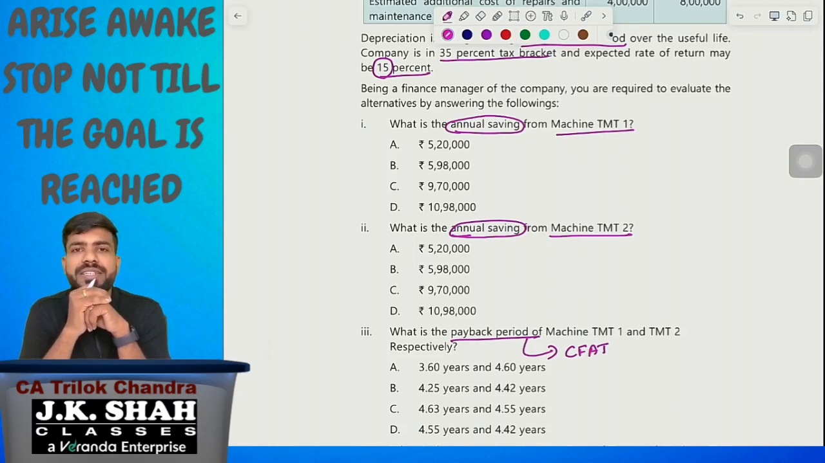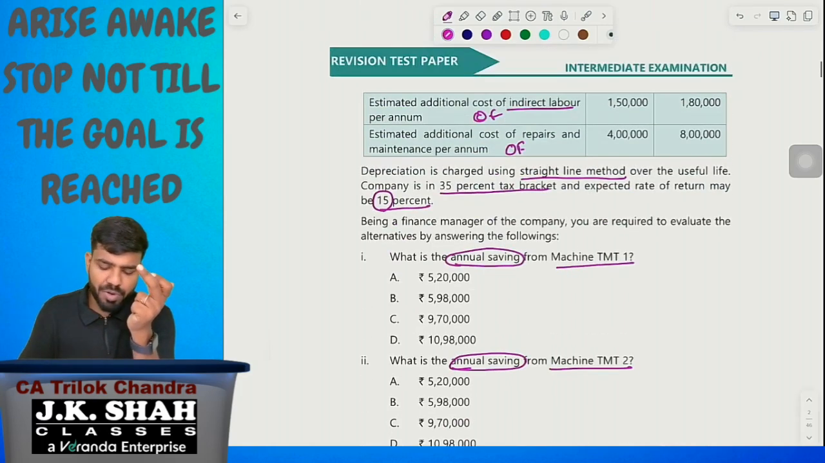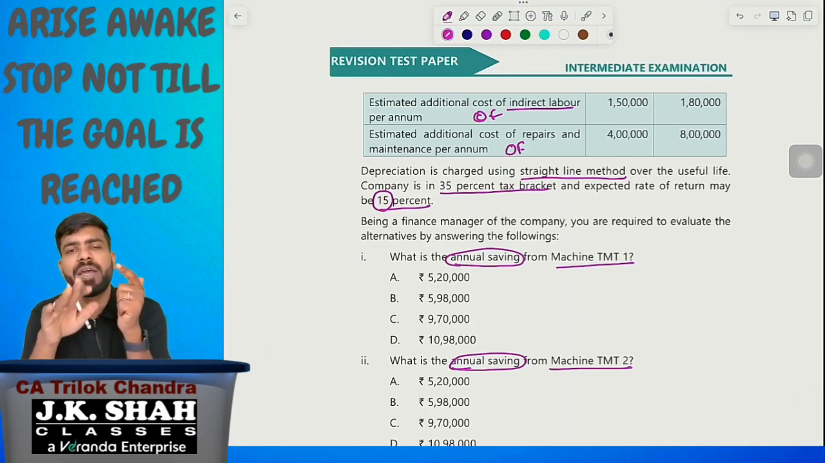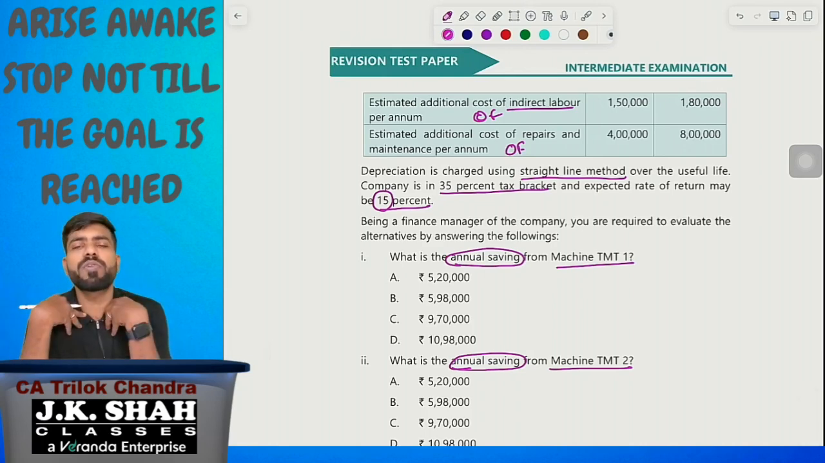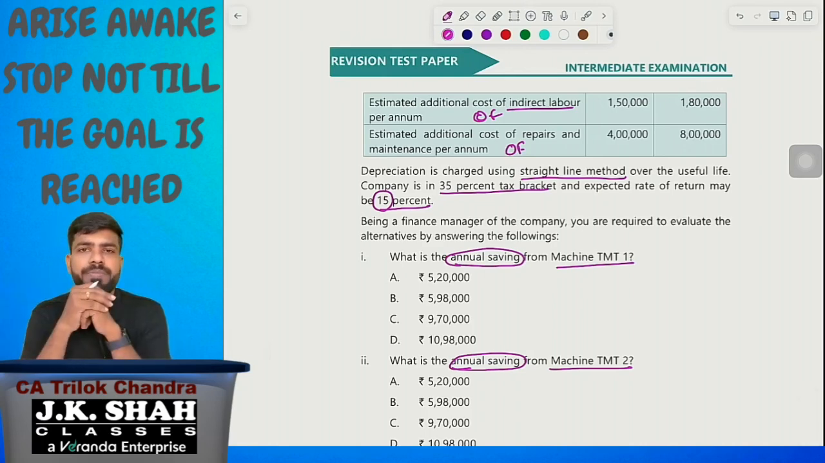In investment decisions, we have to consider the tax savings due to depreciation. So we'll be taking it as PBDT because depreciation is not yet reduced. In those cost elements, indirect material, indirect labor, and one more cost element is repairs and maintenance. Depreciation is not yet reduced, so we are going to consider it as PBDT.